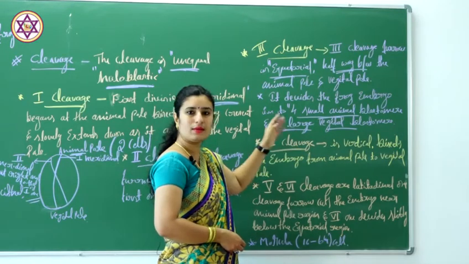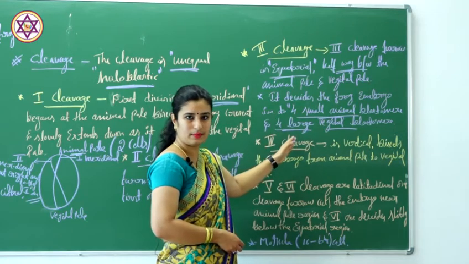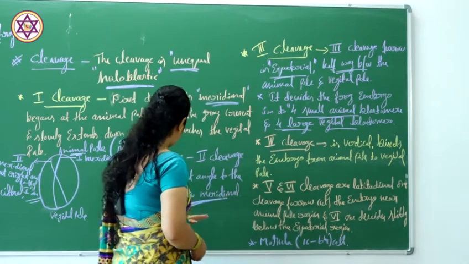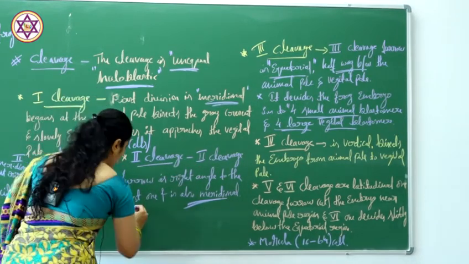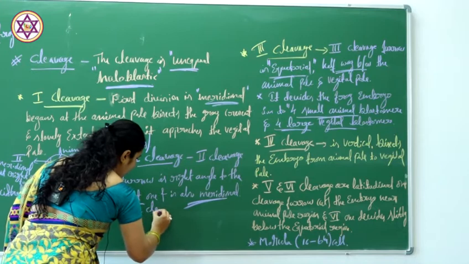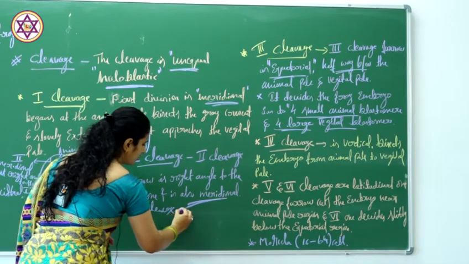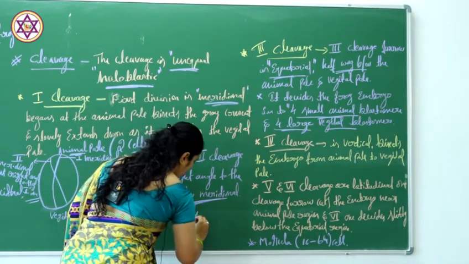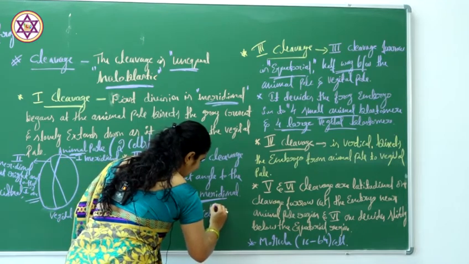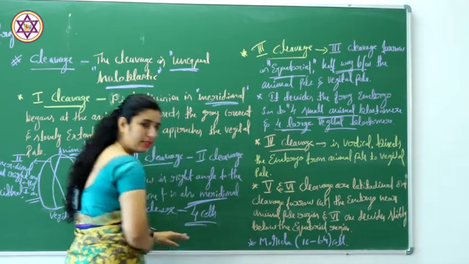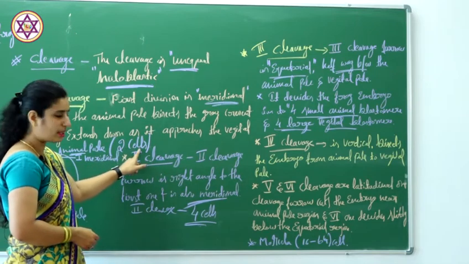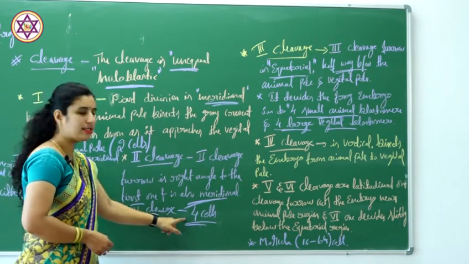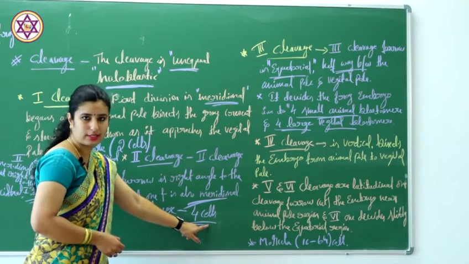called the macromeres. Okay, so in case of second cleavage we can see 4 cells. In case of first cleavage 2 cells, and in the second cleavage 4 cells.